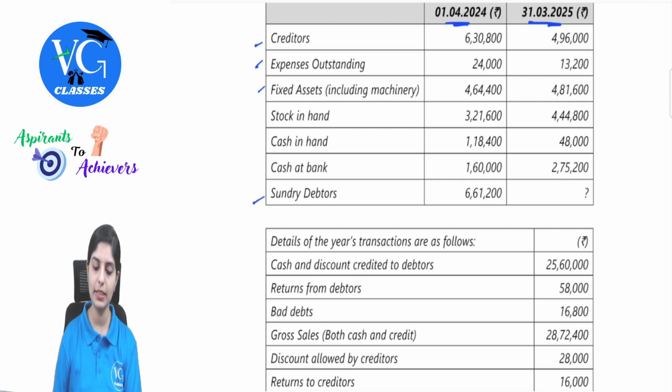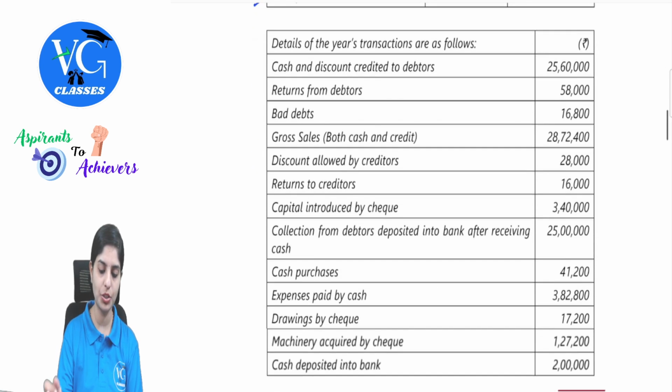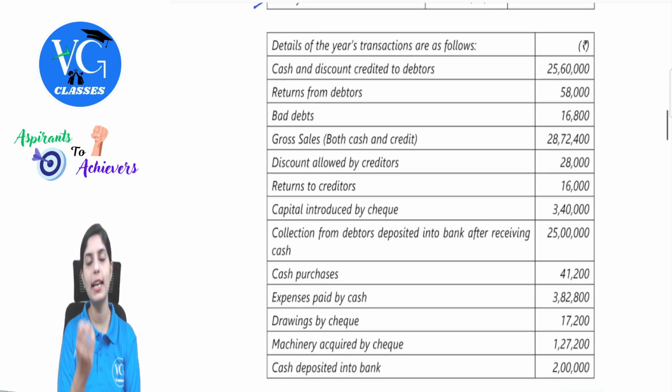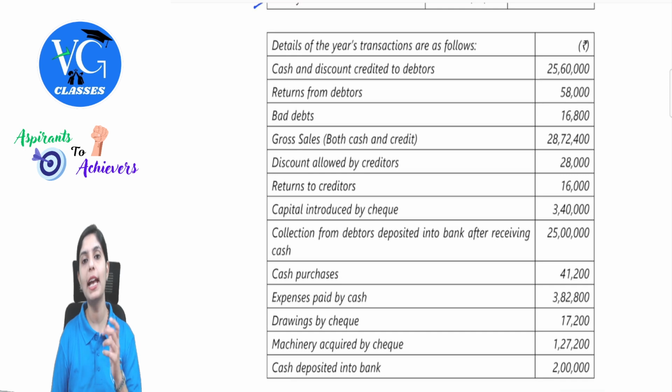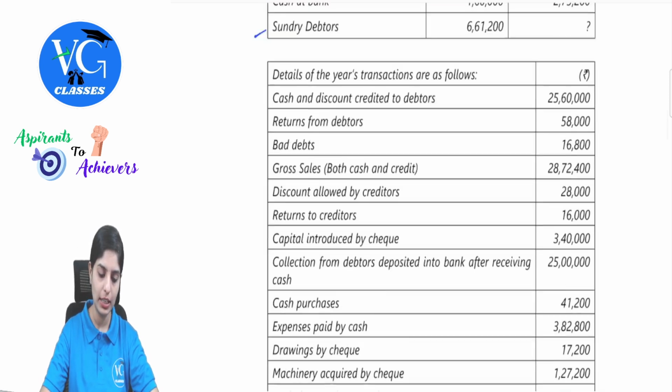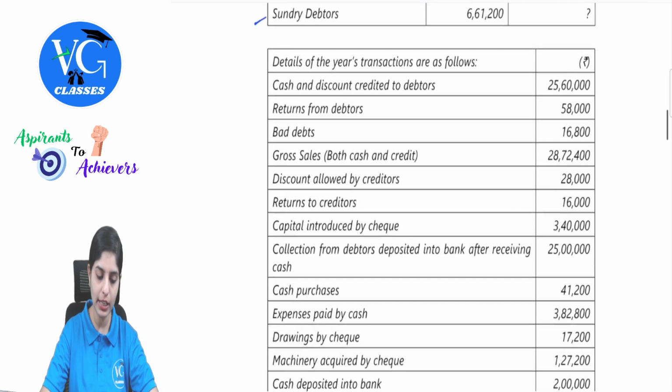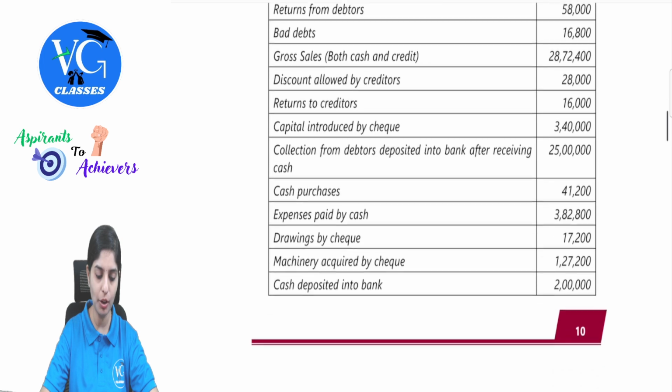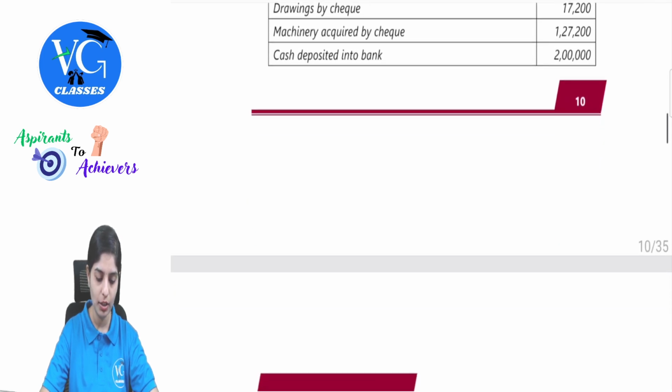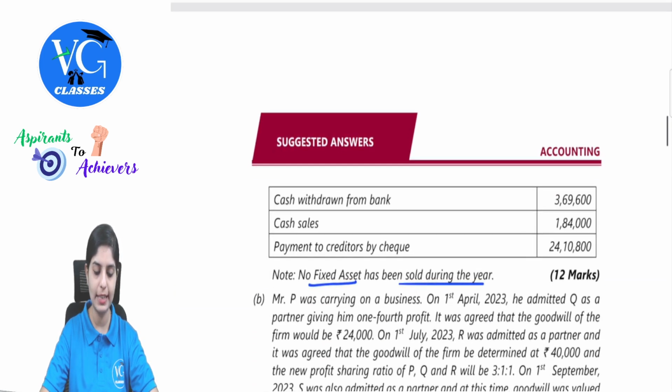So 3,21,600, 4,44,800. Now in the entire question, we should also analyze one thing, whether they have given any capital balances, opening capital balances for the purpose of our closing balance sheet. Let's quickly analyze that. If not given, it is also better to incorporate that in your working note, so the time consumed is lesser.